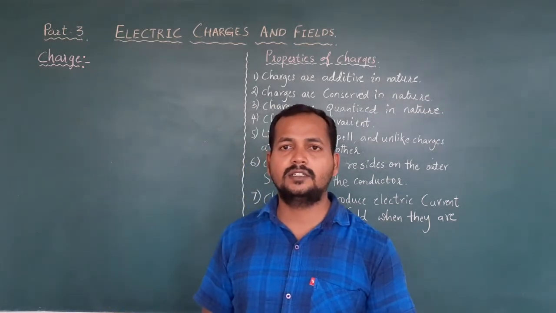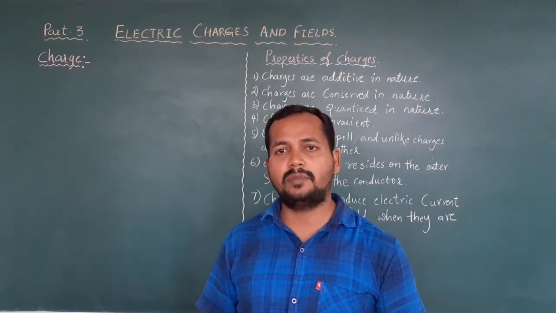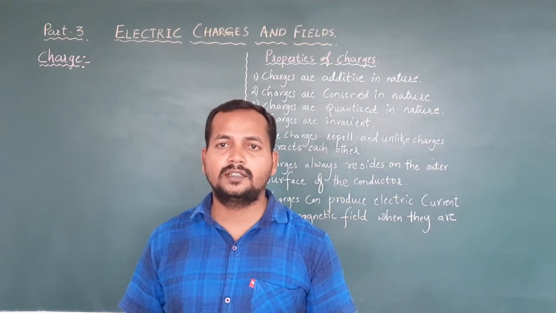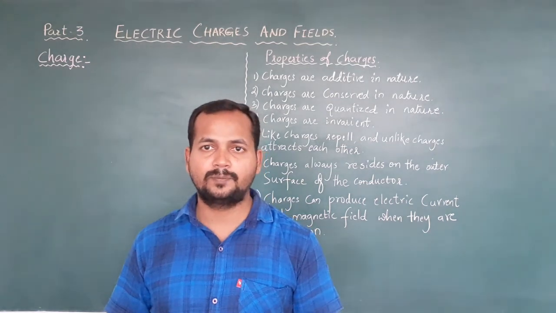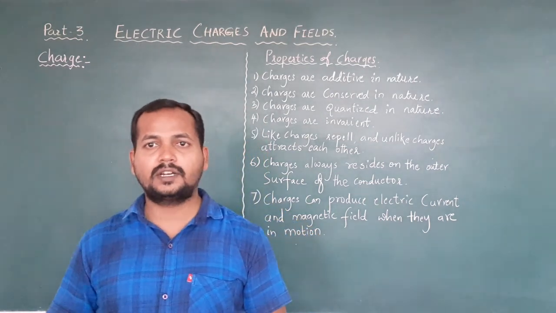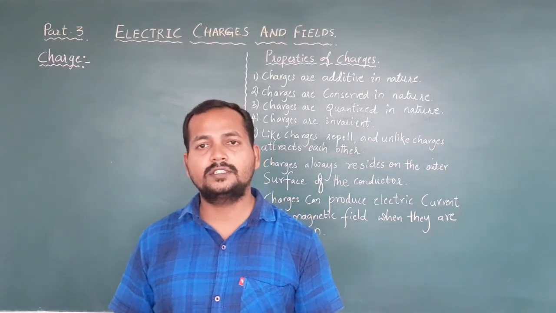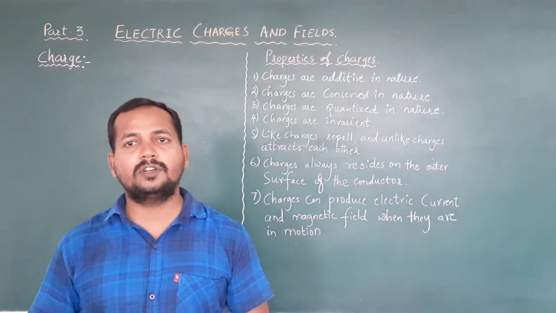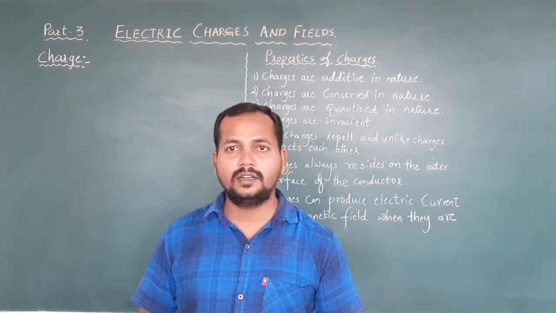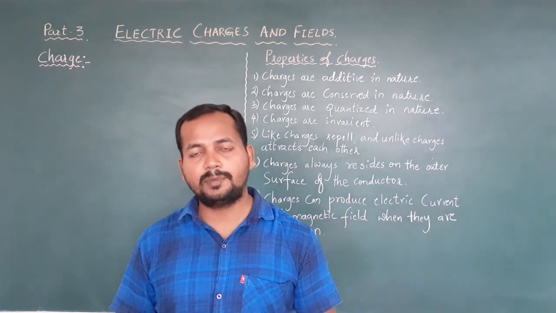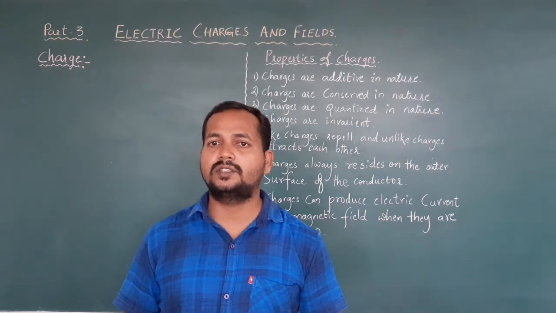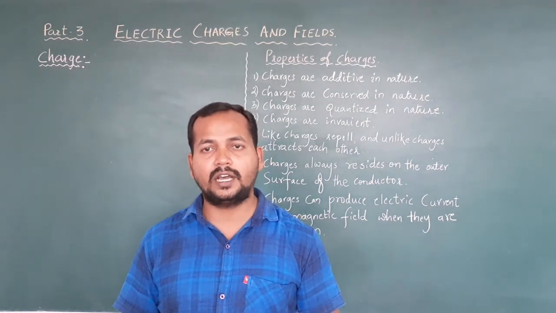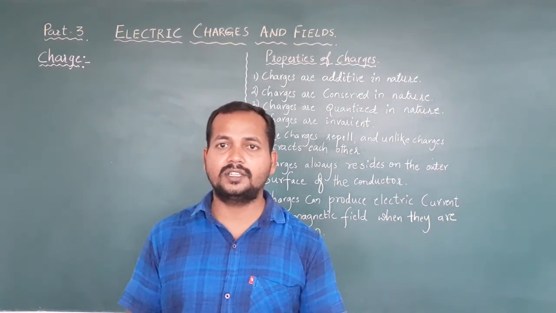In the last video, I explained the experiments conducted by William Gilbert to show that there are two kinds of charges. By the experiments of William Gilbert, there are two types of charges: one is positive charge and another one is negative charge. According to his experiment, positive charges repel each other, negative charges repel each other, but a positive charge and a negative charge will attract each other.